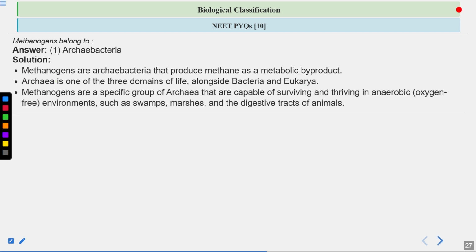Now, methanogens are a specific group of archaea that are capable of surviving and thriving in anaerobic environments, means oxygen-free environments. What anaerobic conditions? Swamps, marshes, and digestive tracts of animals. So methanogens are even present in the gut of ruminating animals like cattle. And as I've told you, they are a part of human flora also.